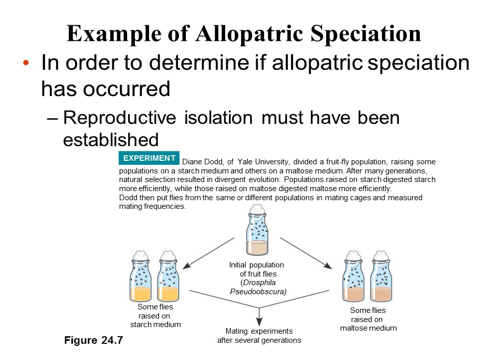Now, it is important to know that isolation barriers to reproduction are intrinsic, and separation itself is not a biological barrier. A laboratory example of allopatric speciation was performed by Diane Dodd, who raised two populations of flies on different mediums separately, one on starch medium and the other one on maltose medium. Now, after many generations, natural selection resulted in divergent evolution. Populations raised on starch digested starch more efficiently, while those raised on maltose digested maltose more efficiently. Dodd then put the flies from the same or different populations in mating cages and measured the mating frequencies.